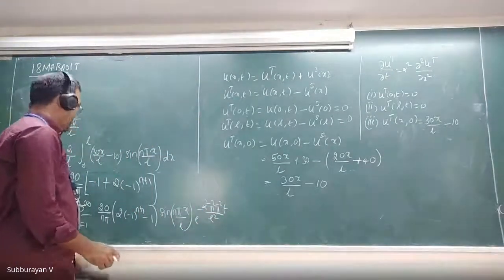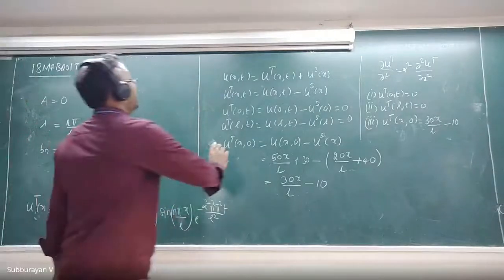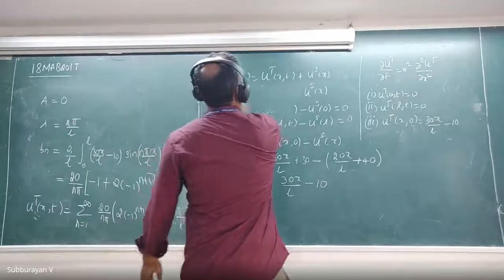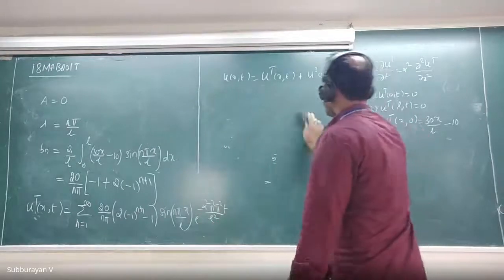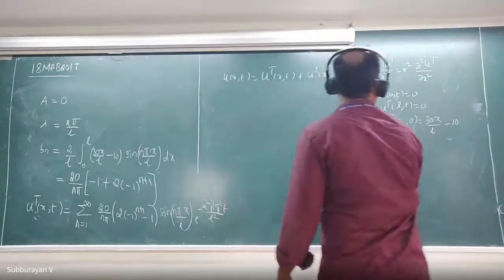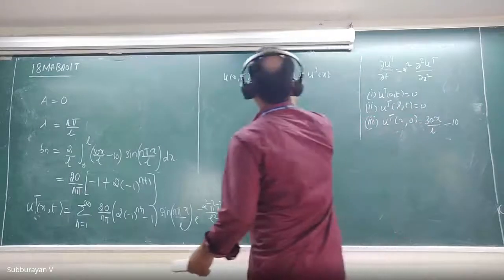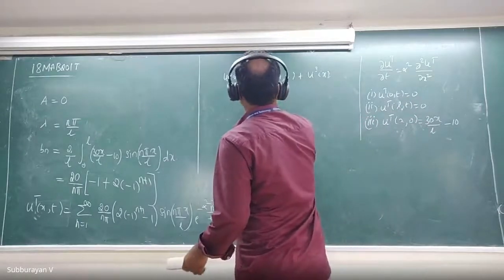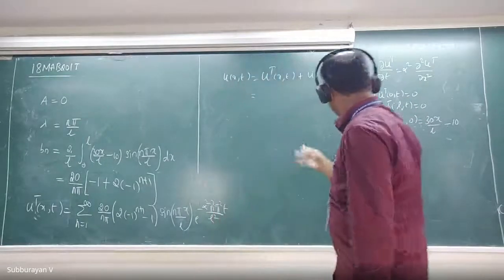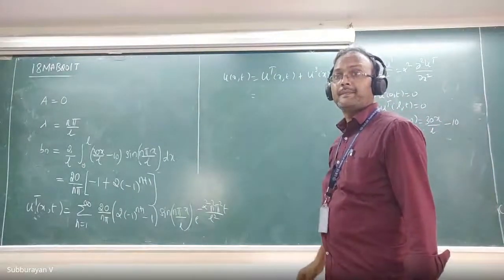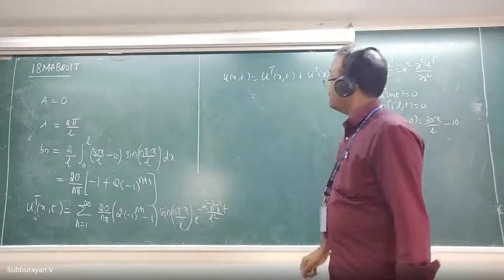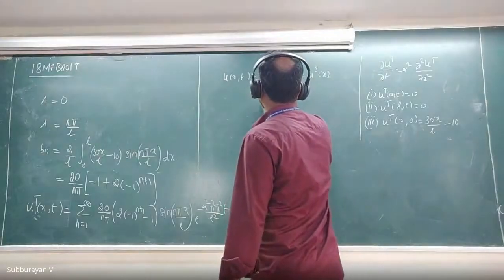We have found ut(x,t). Therefore, what is u(x,t)? U(x,t) is this expression. What is us(x)? I erased it. Us(x) is 30x divided by L minus 10.